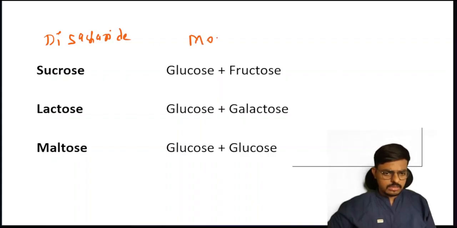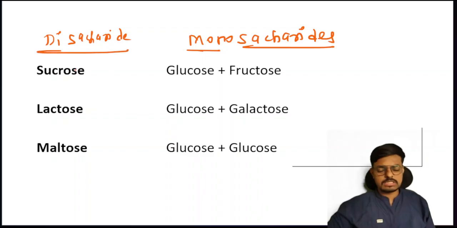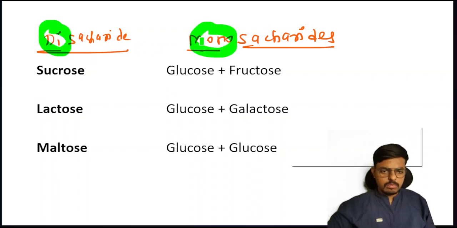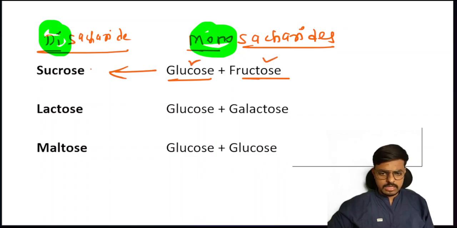These all are the monosaccharides. These all are the disaccharides. Why did I say these all are di, and these all are mono? Mono stands for single and di stands for double. The composition of glucose plus fructose forms the sucrose. This is a single unit, and that is the combination of two. So we call this one a monosaccharide, and these all are the disaccharides.